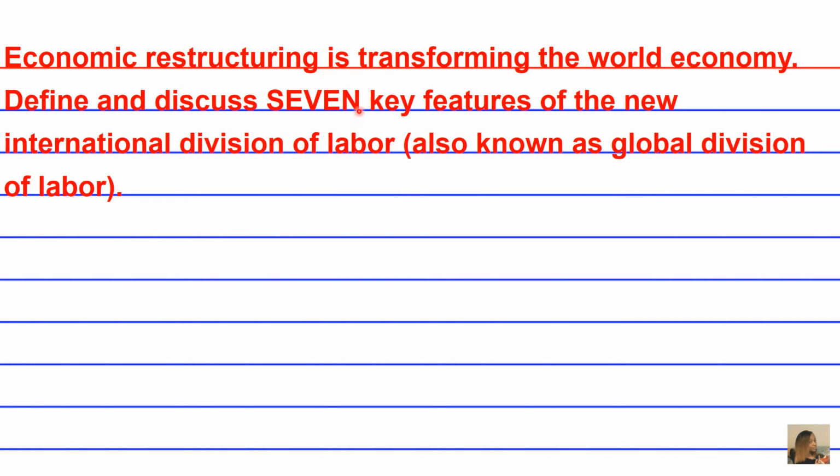A fourth key feature that has restructured the International Division of Labor is outsourcing and offshoring, sorry, I didn't pronounce that completely. It's tangentially related to the comparative advantage feature we highlighted previously. So I'll give you a moment to formulate an answer in your mind and write it out. Press pause if you need to, especially for those who are writing out answers.